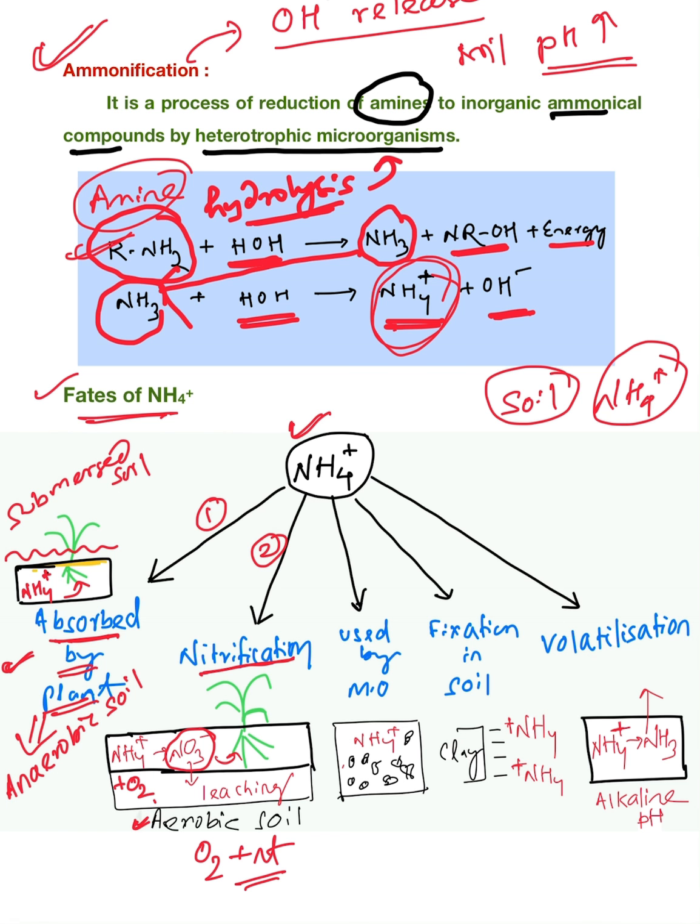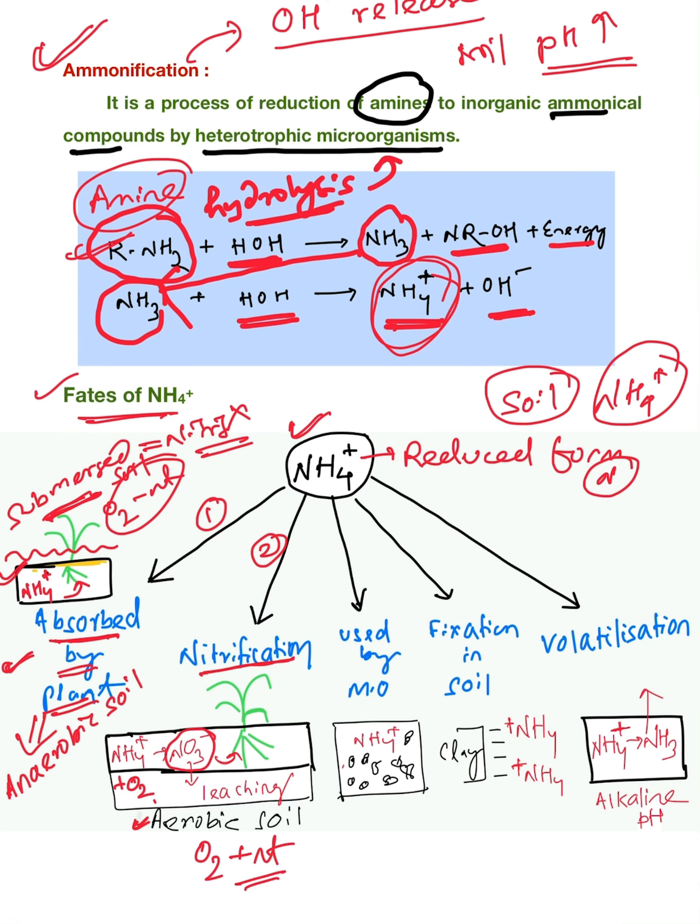So first one, either NH4 plus may be absorbed directly by the plant. Mostly it is in the case of submerged soil, because here oxygen is absent. So there is no nitrification. Nitrification is not present in submerged soil. So now whatever nitrogen is there in submerged soil, it is mostly present in which form? Reduced form. That is NH4 plus. This is the reduced form of nitrogen, mostly found in anaerobic soil.